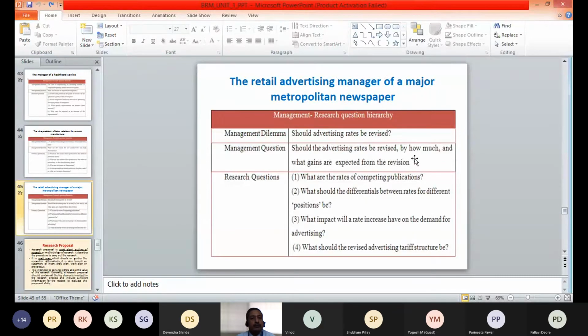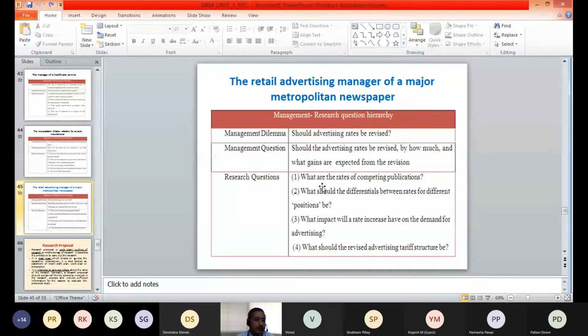Now based on this management question, if we want to conduct research, the specific research questions will be, first, what are the rates of competing publications? If we want to increase the rates of advertising, what are the rates of competing publications, what are the other publishers or newspapers charging for advertisements?